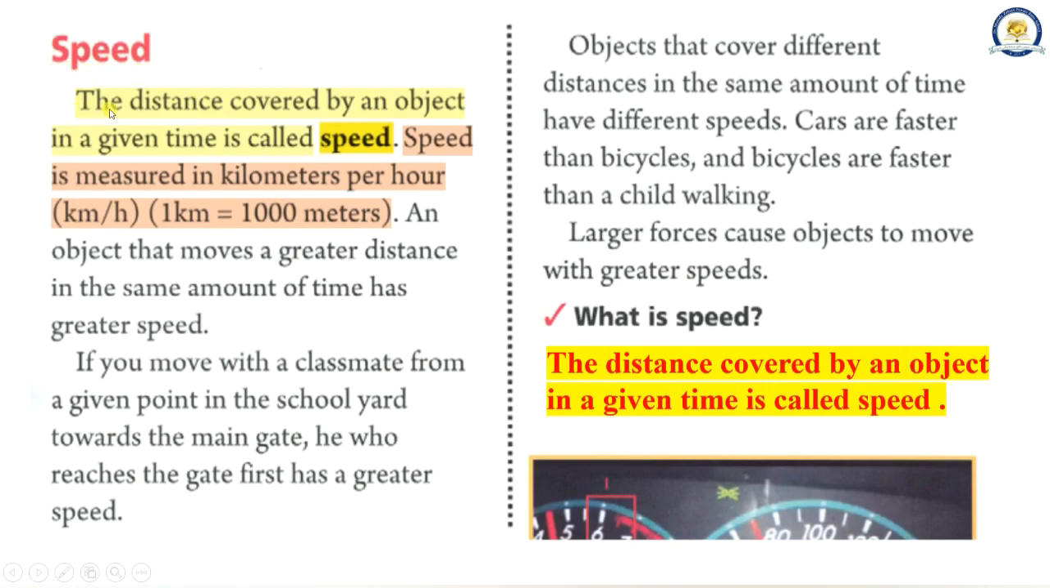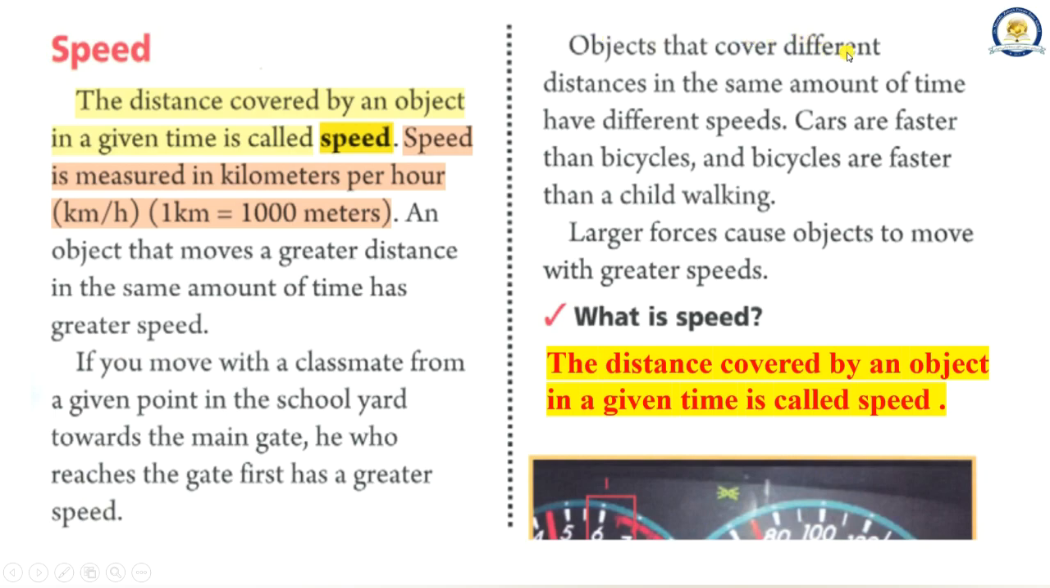Speed. The distance covered by an object in a given time is called speed. Speed is measured in kilometers per hour, km per hour. 1 kilometer equals 1,000 meters. An object that moves a greater distance in the same amount of time has greater speed. If you move with a classmate from a given point in the schoolyard towards the main gate, he who reaches the gate first has a greater speed.